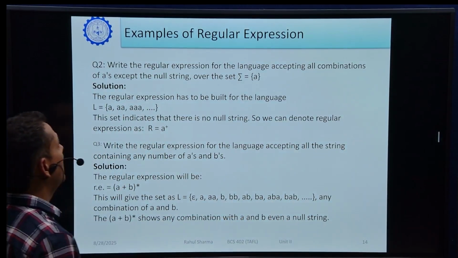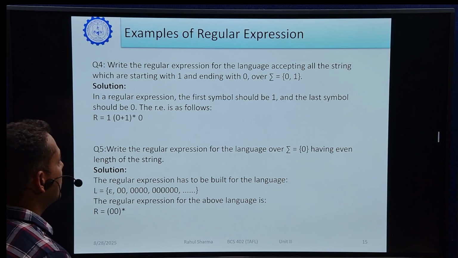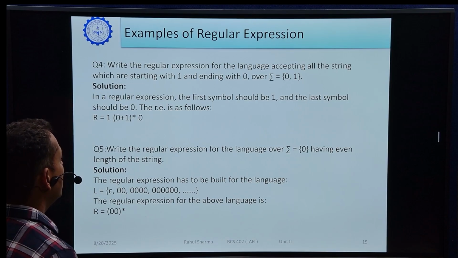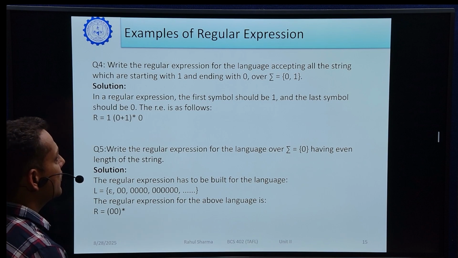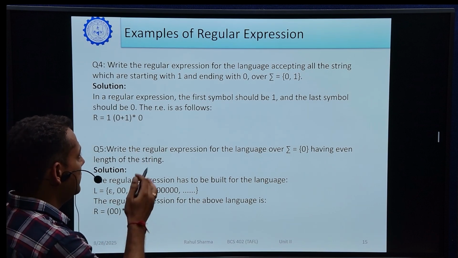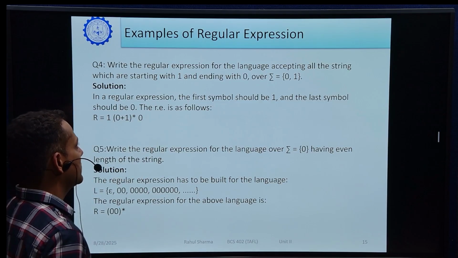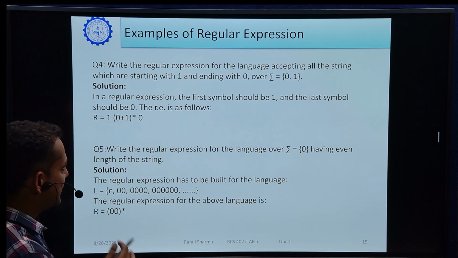Next example is, write the regular expression for the language accepting all the strings which are starting with 1 and ending with 0. You already discussed this question in a previous unit. You have designed a finite automata for this, but in this unit we will write a regular expression for this language. So what will be the regular expression for this?